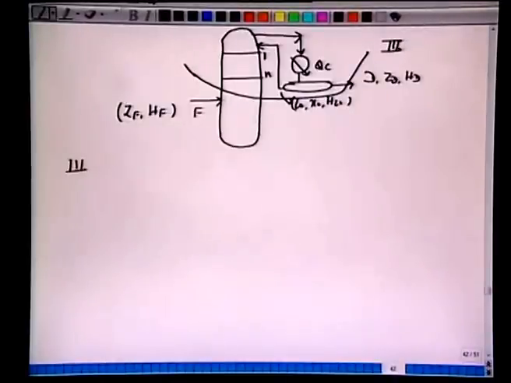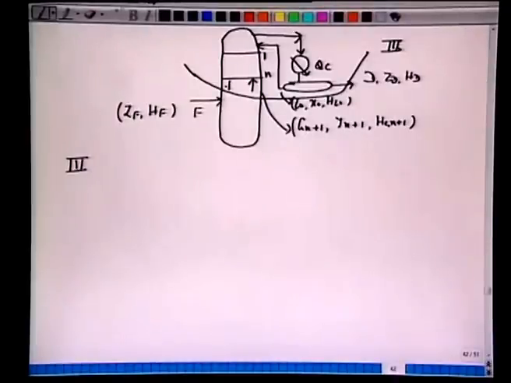So we had 1 for the condenser, 2 we made for the total column, and the 3rd is for this section. Now this vapor which arrives here is Gn+1, we have Yn+1, and we have this HGn+1. Alright.